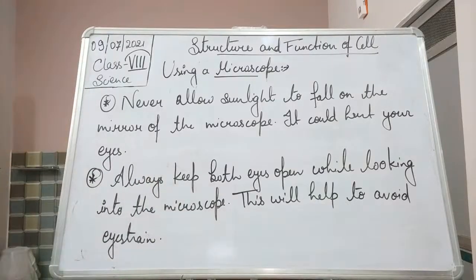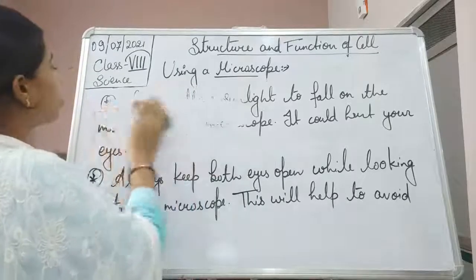Okay, now let us see another topic, and that is the parts of the cell.